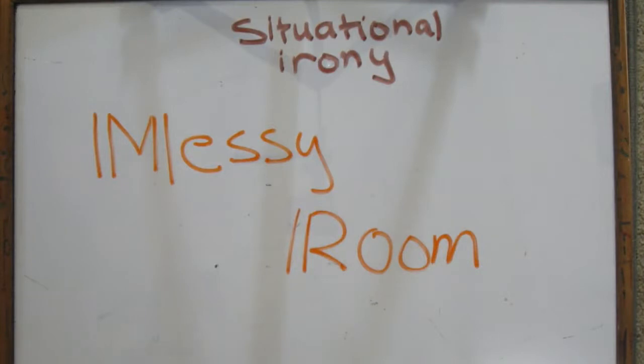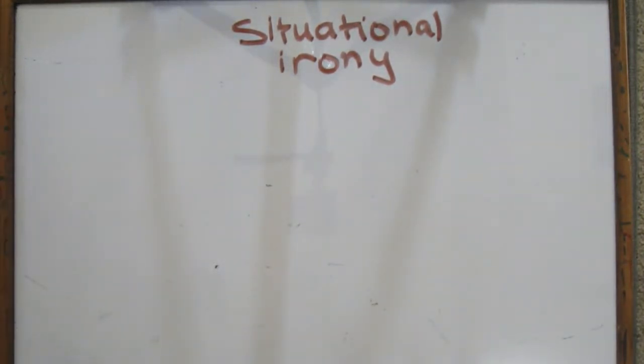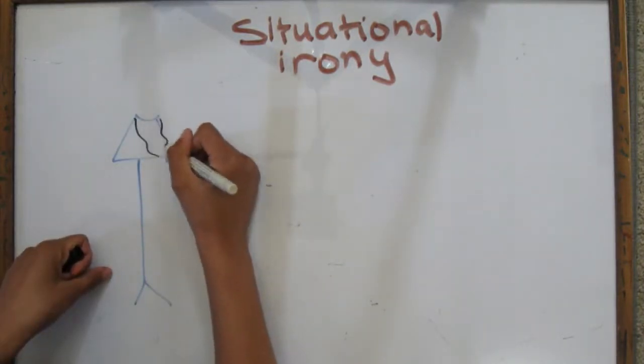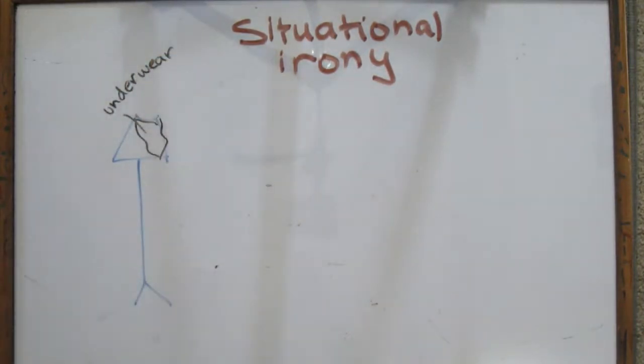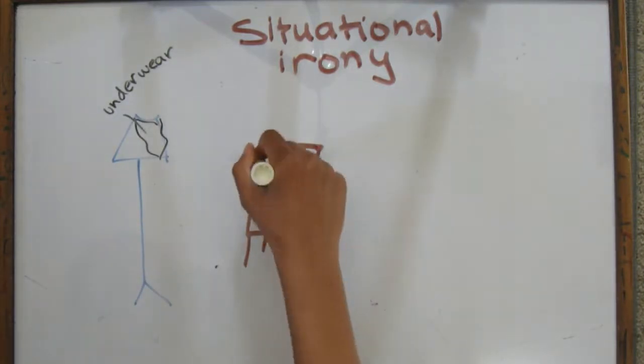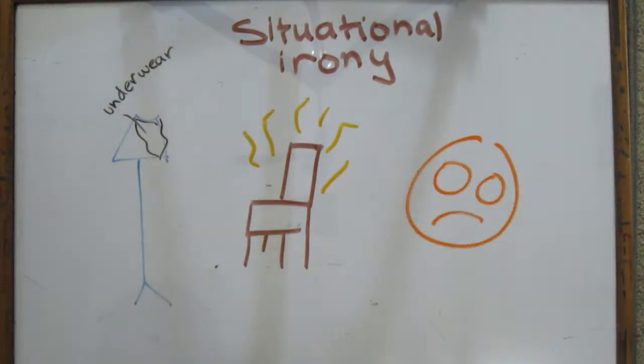Have you ever heard of Messy Room by Shel Silverstein? It is a perfect example of situational irony. The speaker in Messy Room criticizes the room extensively. He names all the untidy aspects of the room, saying underwear is hanging from the lamp, the chair has become quite mucky and damp, and whosoever's room this is should be ashamed.